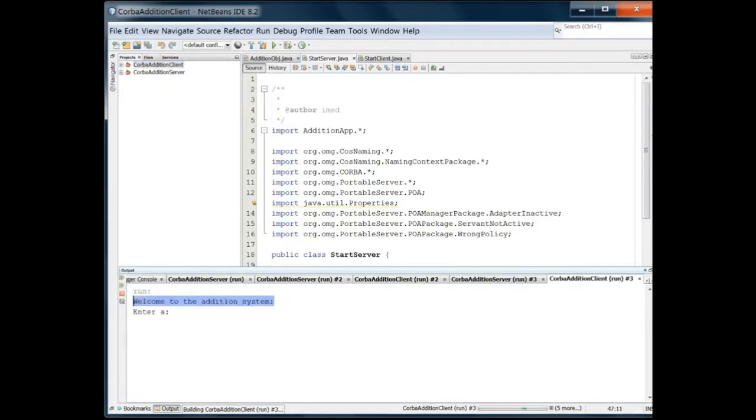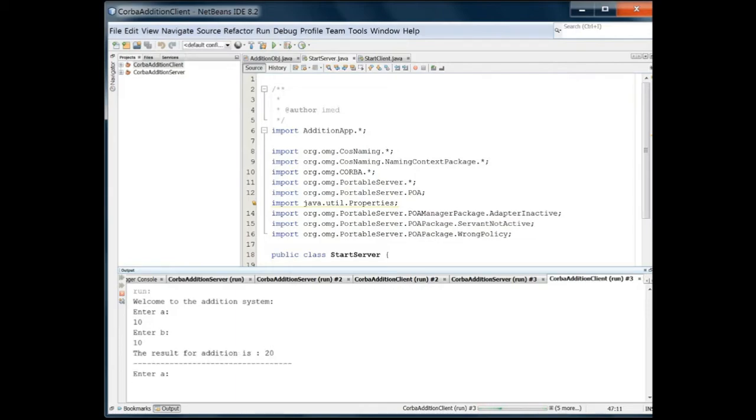So now we have run the client. Welcome to the addition system. Client, this is the server. Addition server ready and waiting. The client we have run, we will put in two numbers. And these two numbers will go to the server.